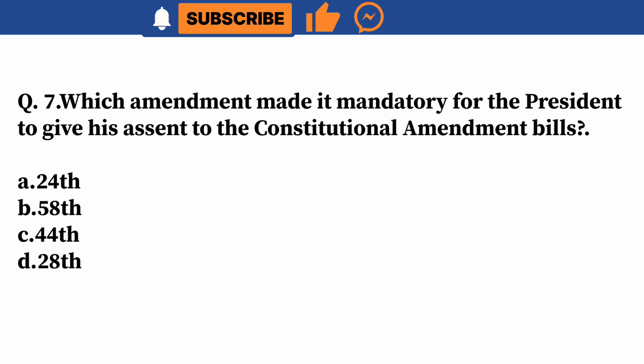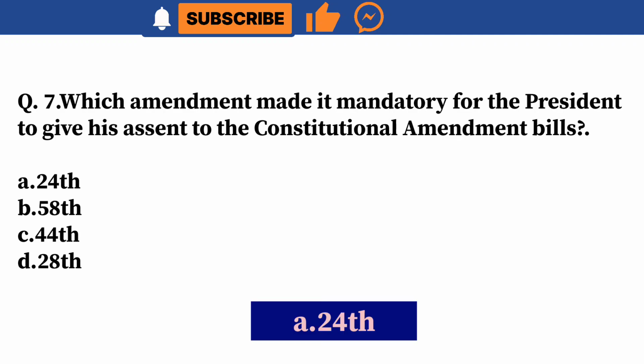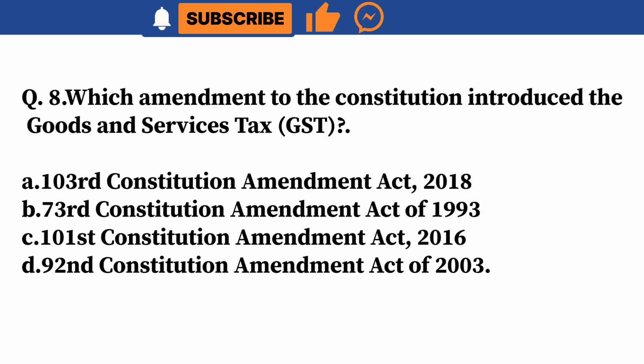Question 7. Which amendment made it mandatory for the President to give his assent to the constitutional amendment bills? A. 24th. B. 58th. C. 44th. D. 28th. Correct answer is A. 24th.